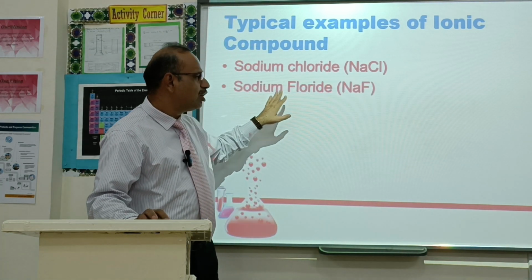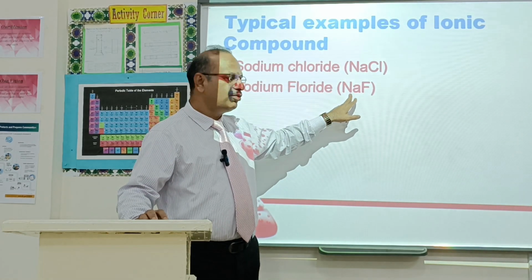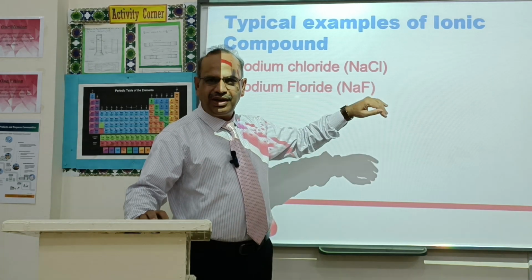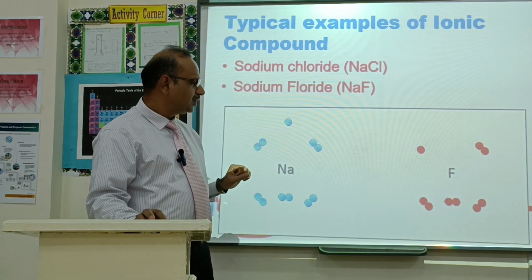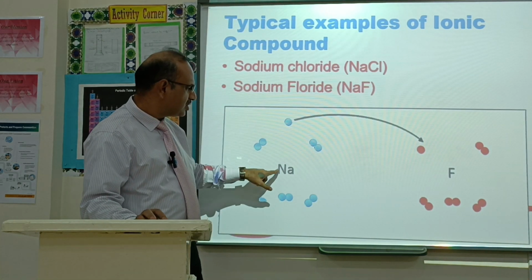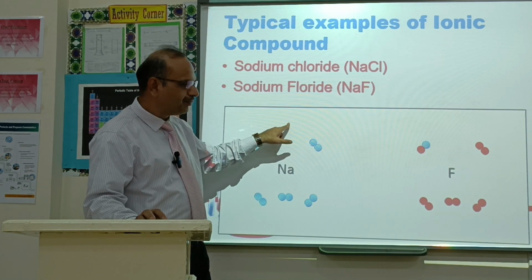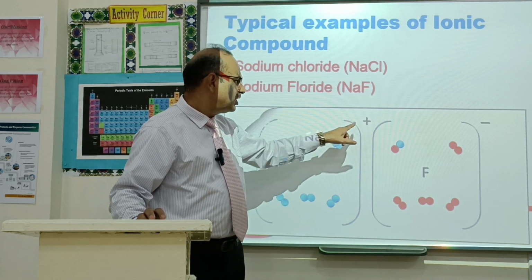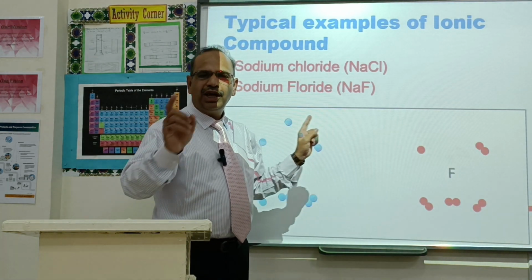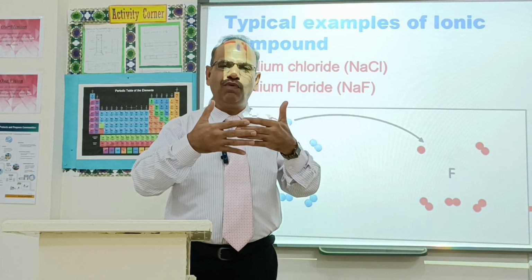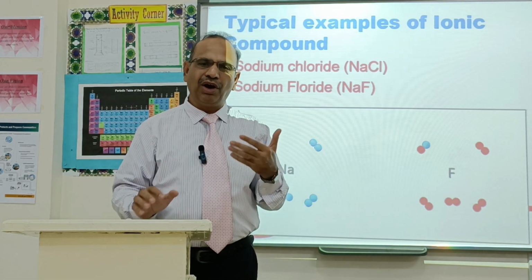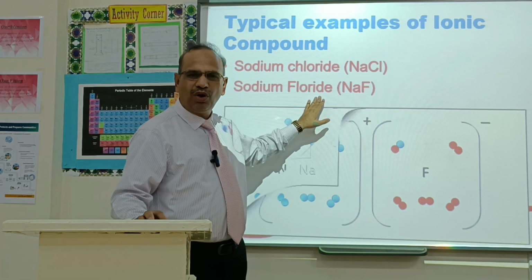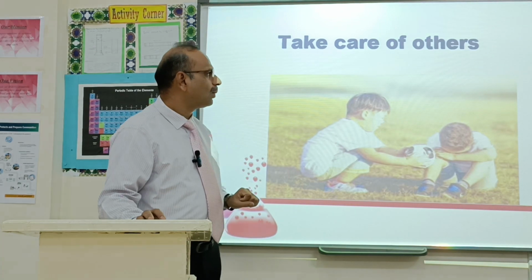Another example can be sodium fluoride. Sodium is also a metal, so it will form a cation, and fluoride will form an anion. And how do they form the ionic bond between one another? Sodium, same as before, will lose this one electron, and fluorine requires one electron to complete its outermost shell, so it will form a negative ion. The opposite charges attract one another and they will form an ionic compound. So sodium fluoride is also a good example of an ionic compound.